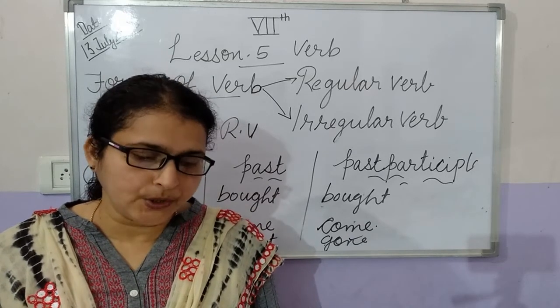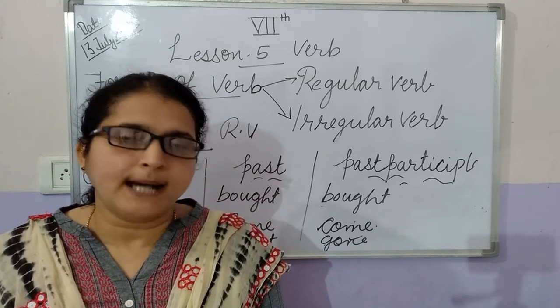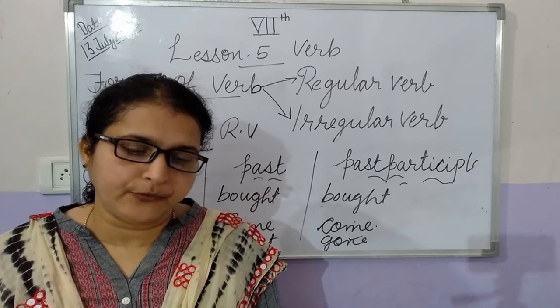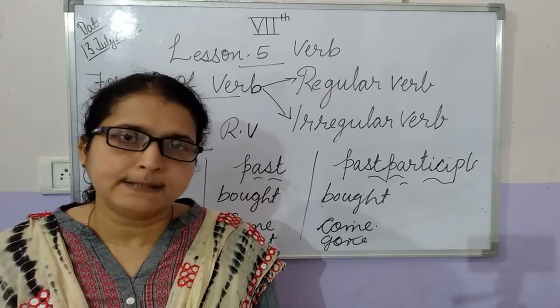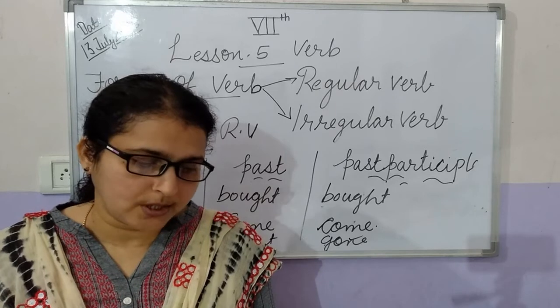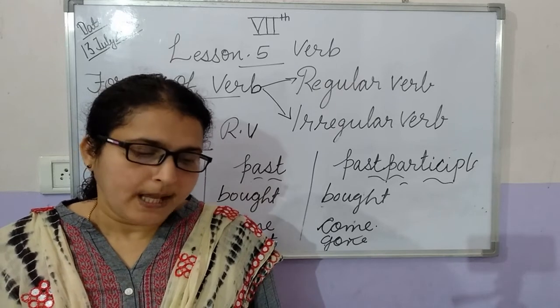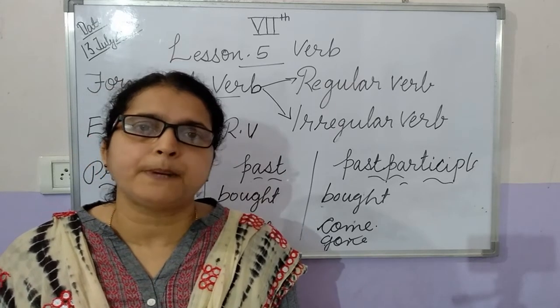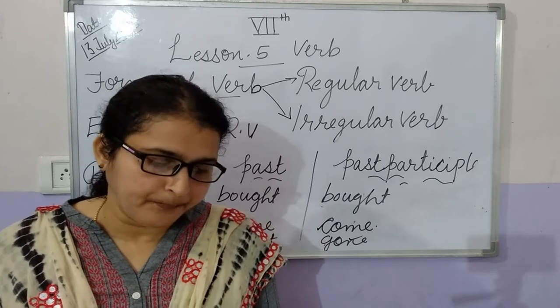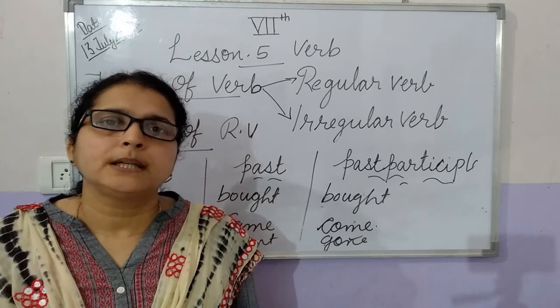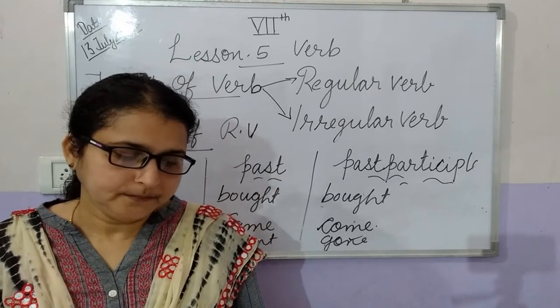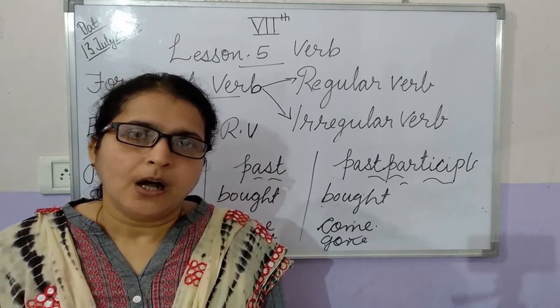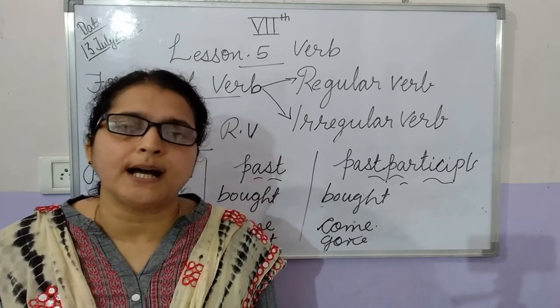The second group is where past tense and past participle form are the same. That is buy, bought, bought. And the third group is where base and past participle form are the same. That is come, came, come. The last one is where all three forms of the verb are different.